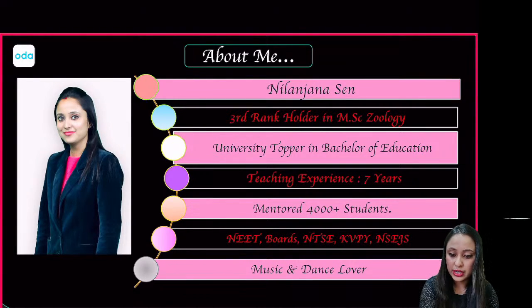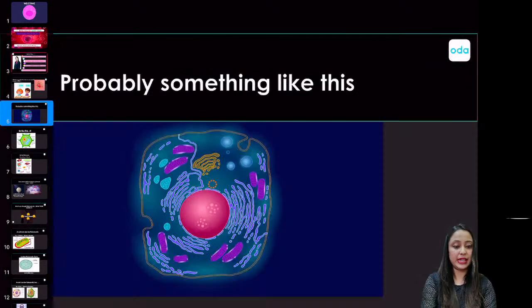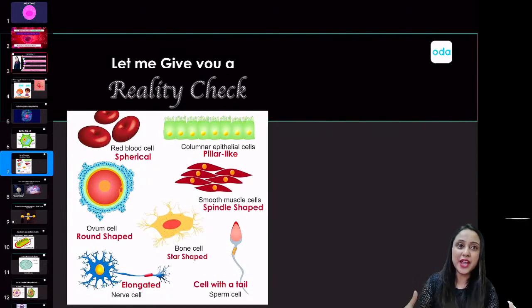So coming to the point of discussion, if you have been thinking of a cell something like this or something like that, I am not saying you are wrong, but cells can come in other types too. We can classify cells on the basis of a lot of the features that cells possess, and one such feature is the shape of the cell. Various types of cell shapes can be seen.